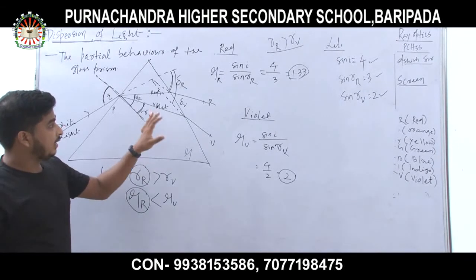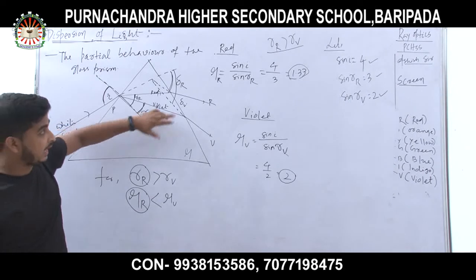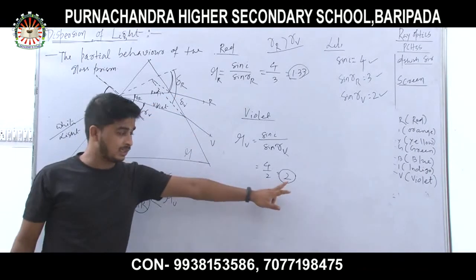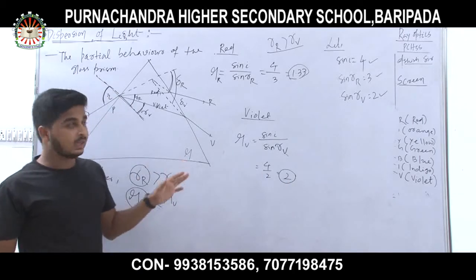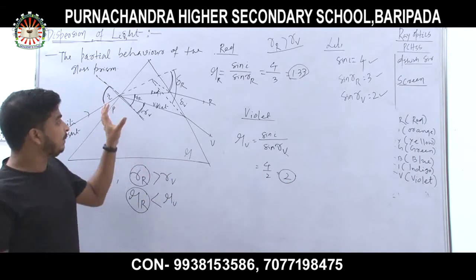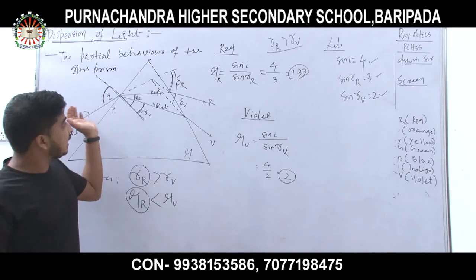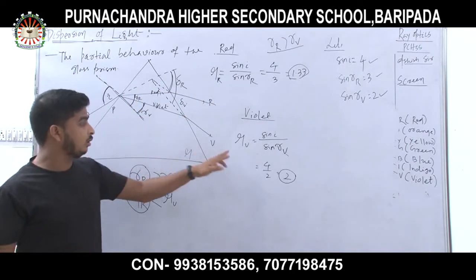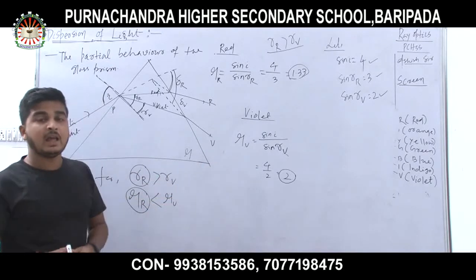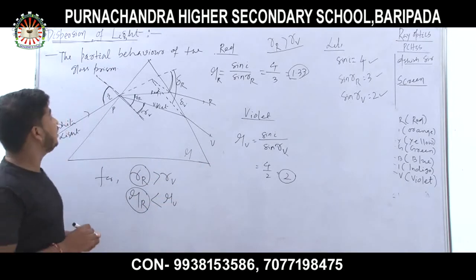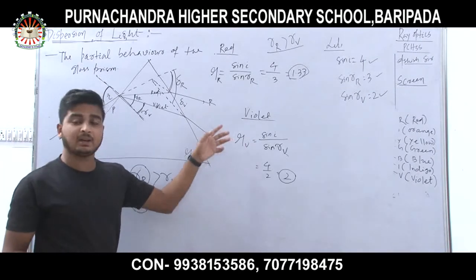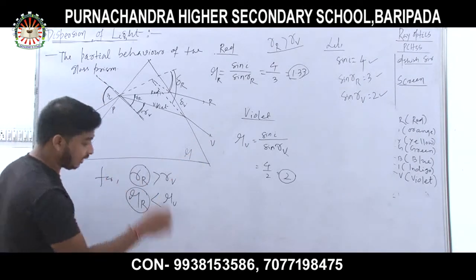Partial means the same prism has a lower refractive index for red color and a higher refractive index for violet. When red light goes through it, it will deviate less, but when violet goes through, it will deviate more. This is called partial behavior. Due to the partial behavior, the refractive index for every color is different. Note down these things.